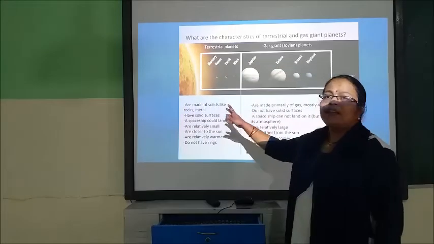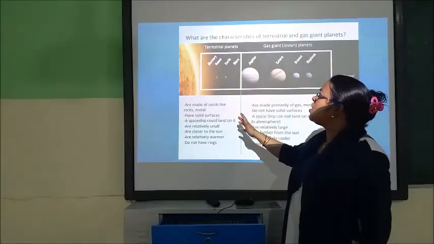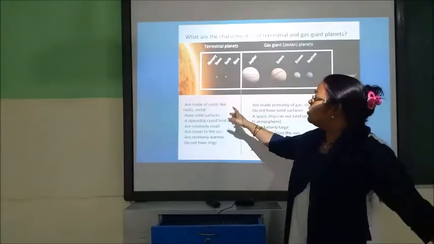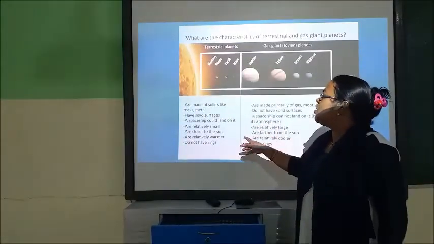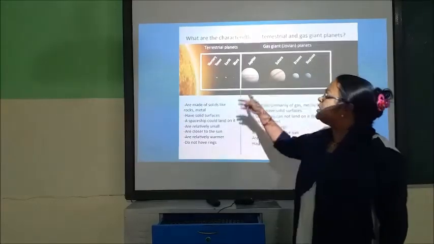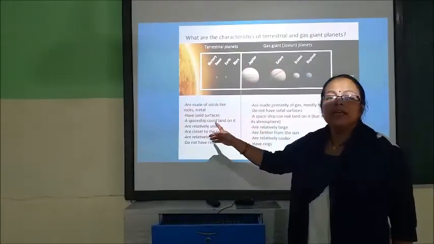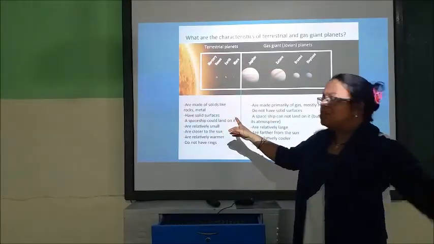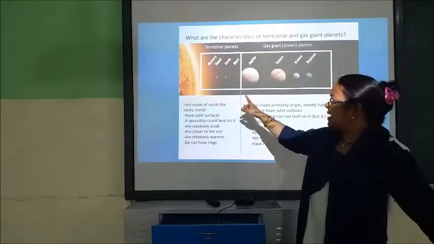So again I will repeat it. What is the characteristic of terrestrial planets? Terrestrial planets are made of solid rocks and metal. That's why they are also called rocky planets, children.